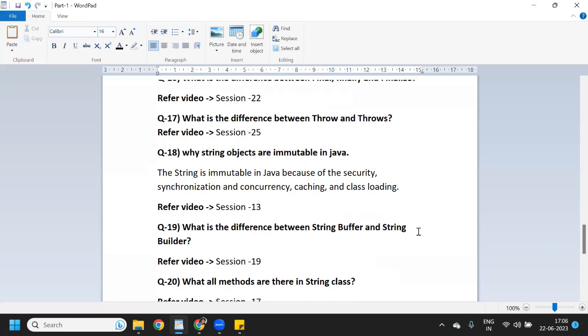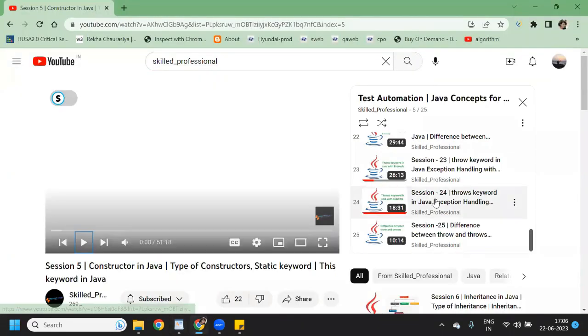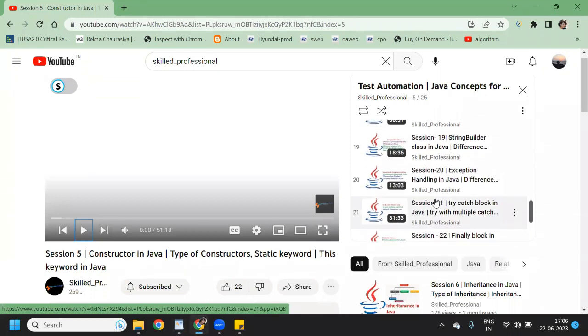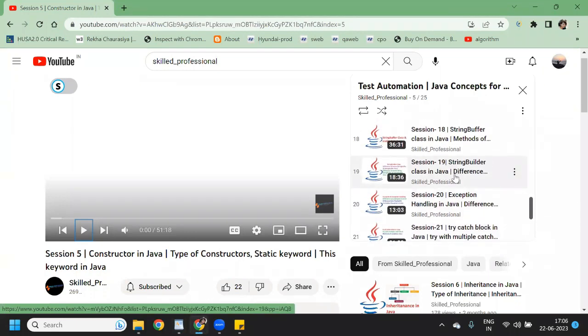And question 19, what is the difference between string buffer and string builder? Sometimes the interviewer asks this. As you know, string builder is non-synchronized and string buffer is synchronized. I have explained this under session 19, so you can refer to the session 19 video, string builder class and difference between string builder and string buffer.